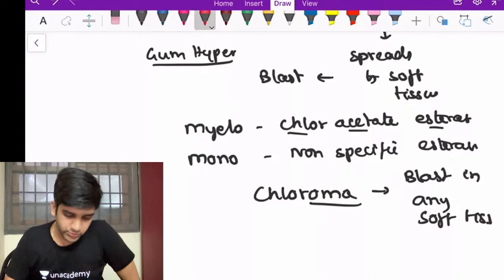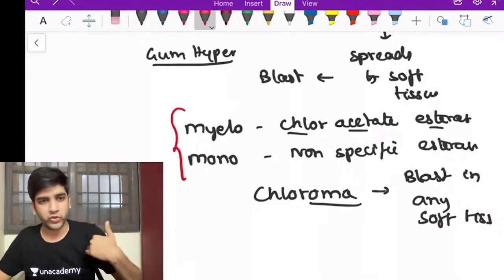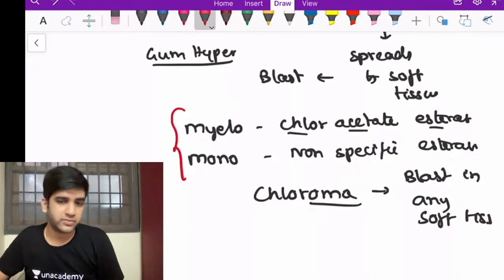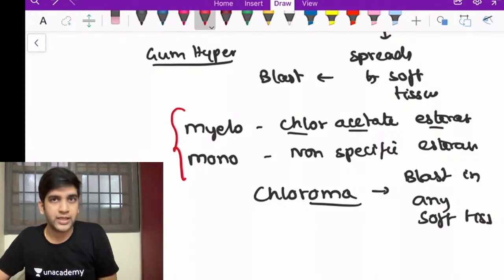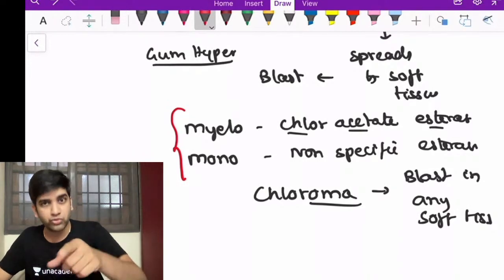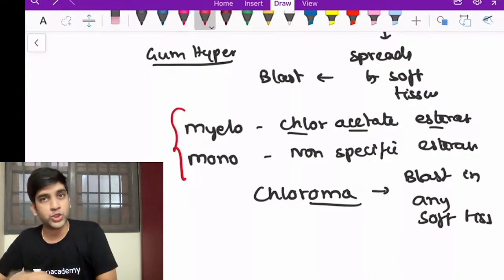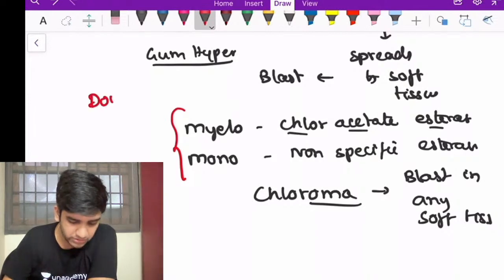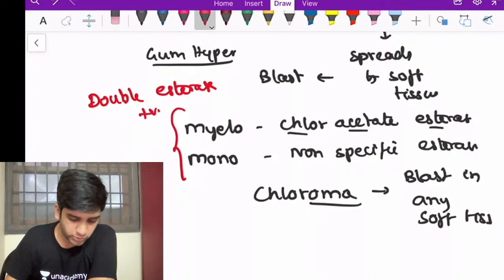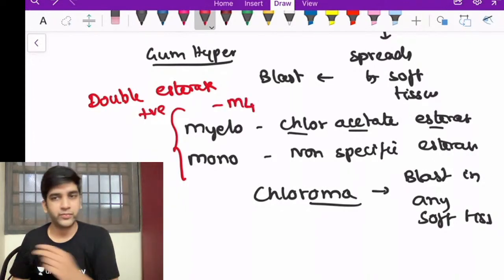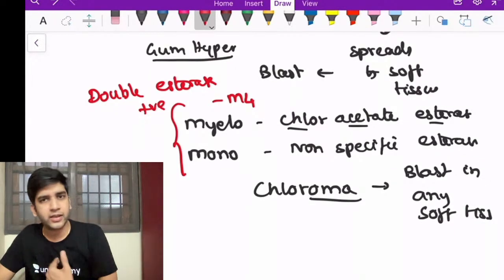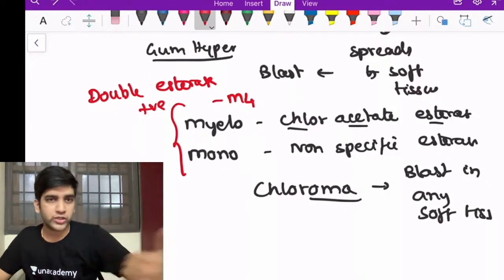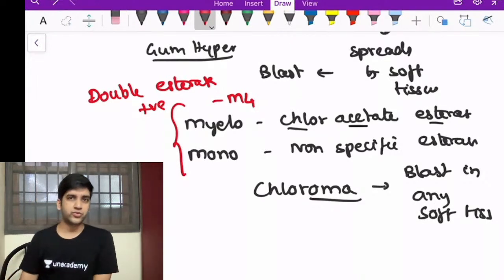So we had one more term as well. It's an older terminology, which came once in an older exam. If it's repeated, it might be helpful because most of the senior professors like this term. AML M4 and M5 are positive for both esterases, chloroacetate esterase and non-specific esterase, right? So we call them double esterase positivity. Any question which says double esterase positivity, think of AML M4, which is myelomonocytic leukemia, fine. M5 has a predominantly monocytic component that also can cause chloroma. That also will have the incidence of soft tissue involvement as well.